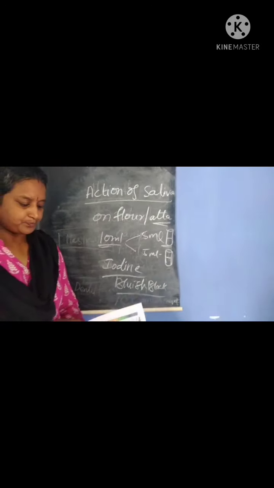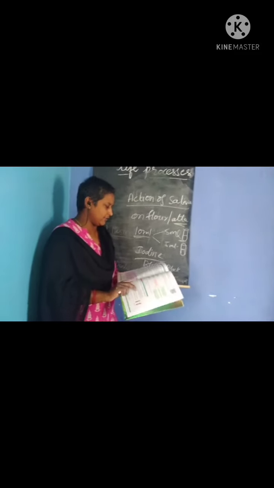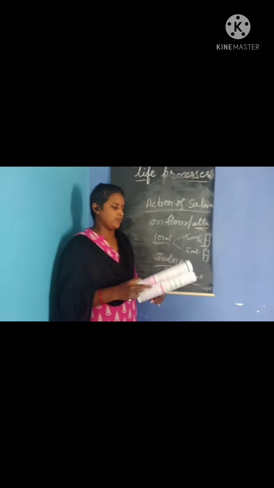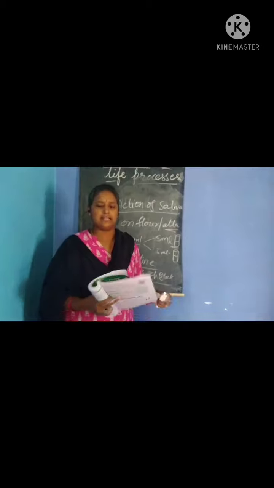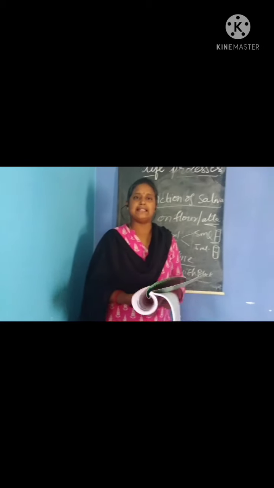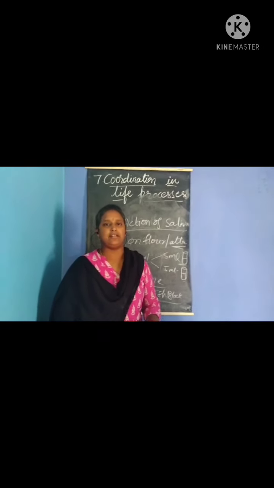Understood? Next we have the table of activity 8. It is about pH value. You have to know what is the pH of saliva. The pH of saliva is alkaline in nature. It is always 7. Okay.